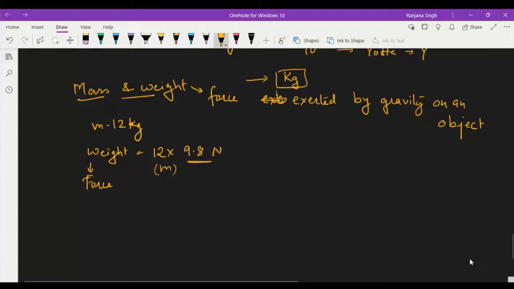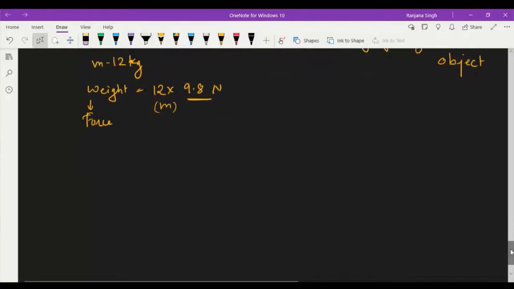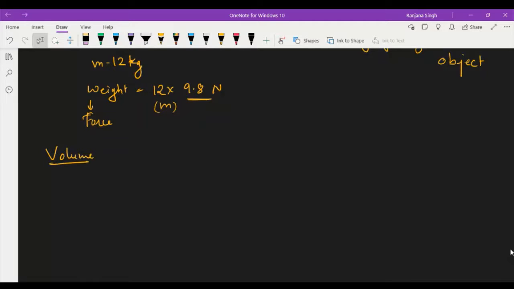Kg is the SI unit of mass. Then come to volume. There is always some confusion in the case of volume. What is the most common unit of volume? It is liter, right? For liquids, the most common unit is liter. 1 liter, 2 liter, and all that.